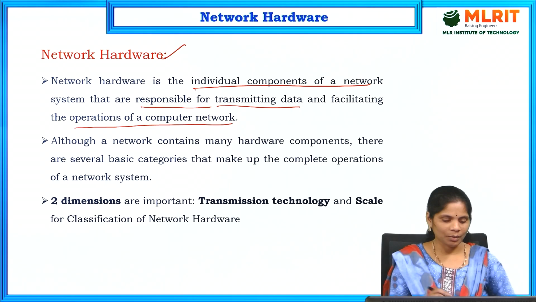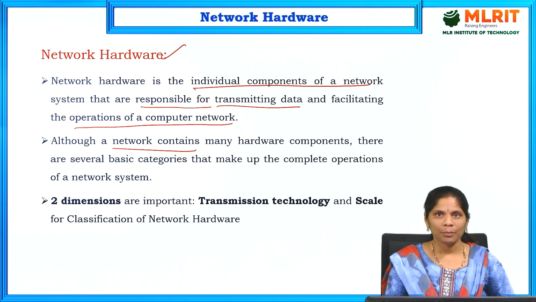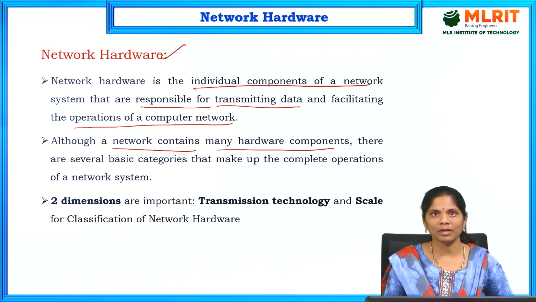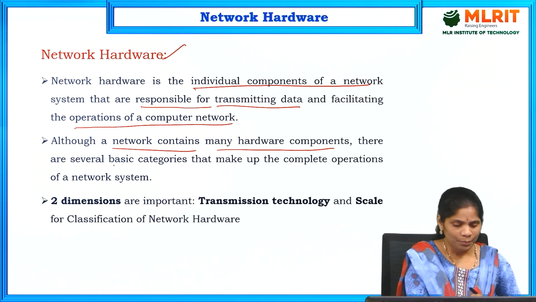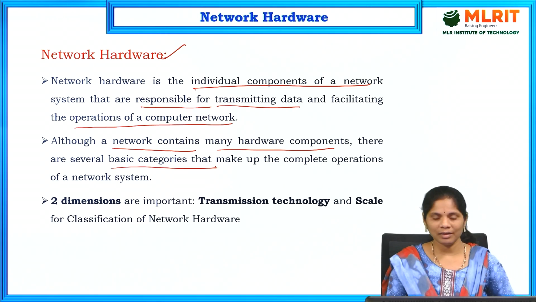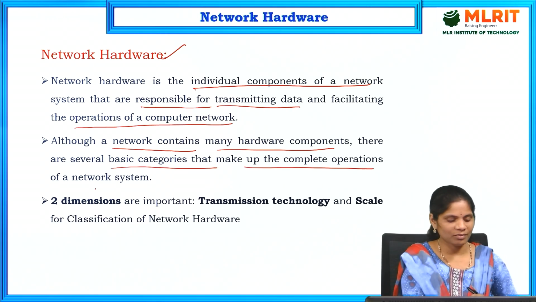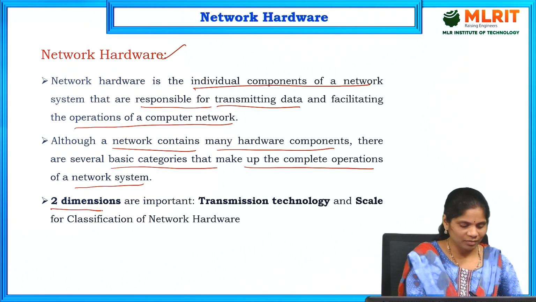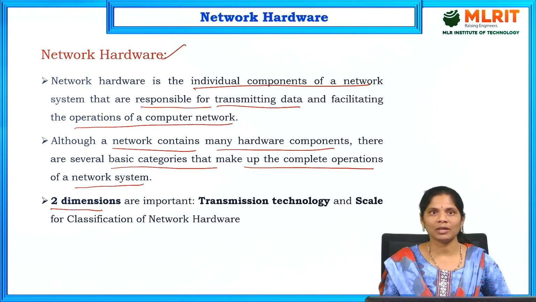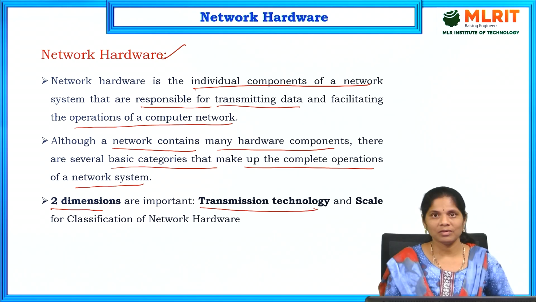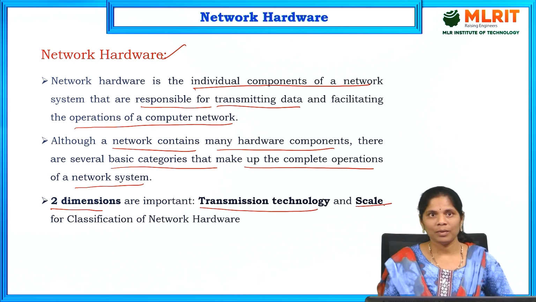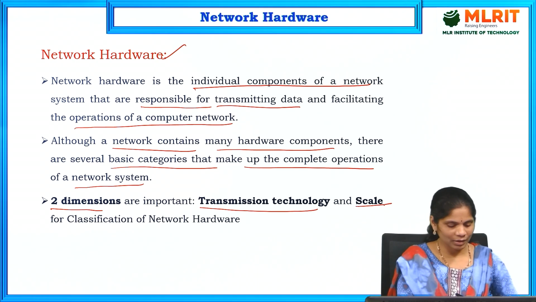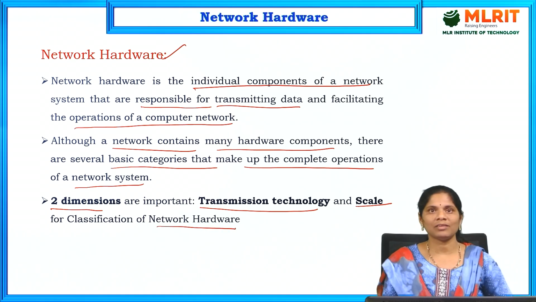This network contains many hardware components, with basic categories that make up the complete operations of the network system. Based on two dimensions, transmission technology and scale, we divide network hardware into different classifications.